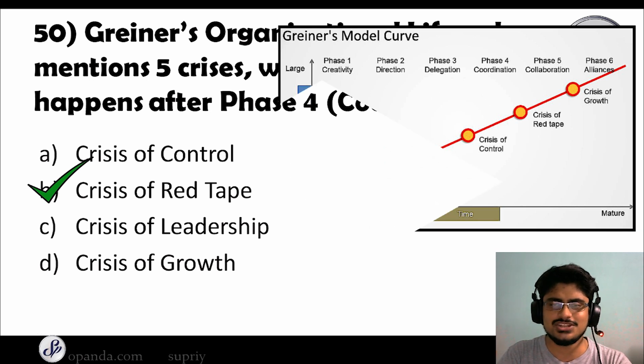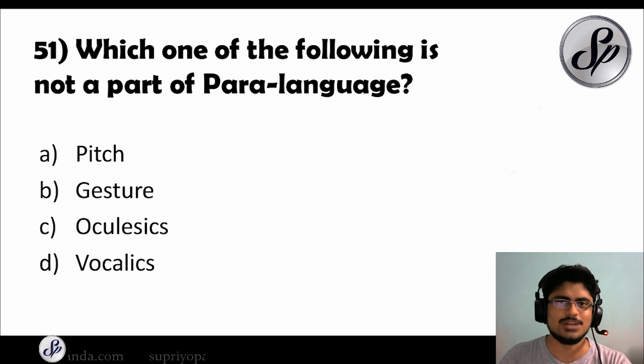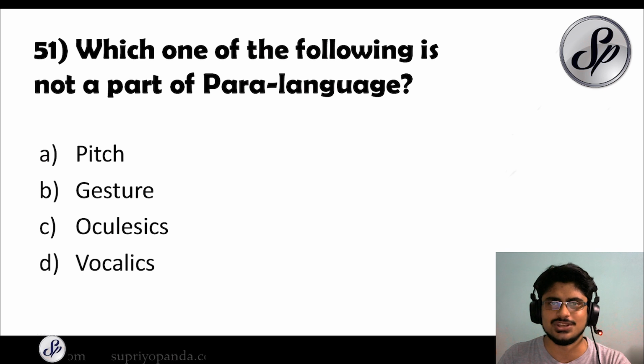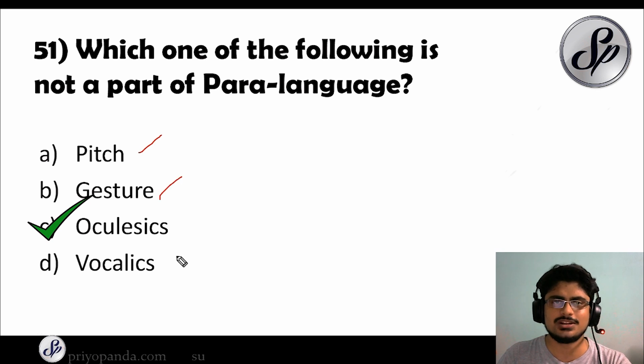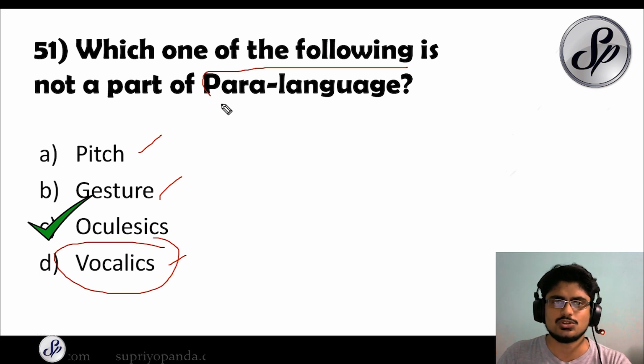Finally, we have reached the last question for this session, question number 51. Which one of the following is not a part of paralanguage? A very important question. The answer is oculesics. So all the other things, pitch, gesture, vocalics, all of these things are related to paralanguage, and in fact vocalics is the same thing as paralanguage, so they are interchangeable. They both mean the same thing, but oculesics is not.